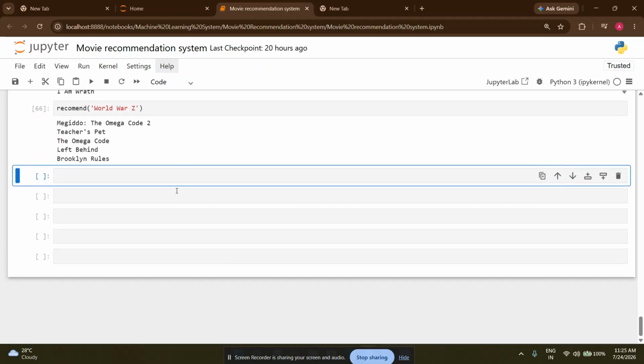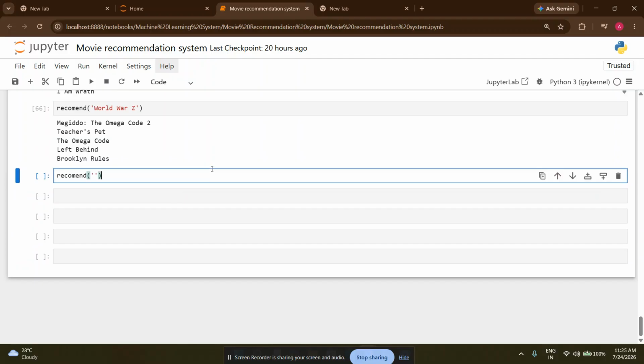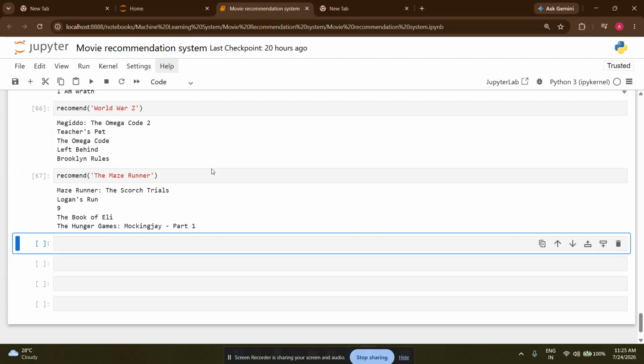So let's try one more name. The last name that we are trying is the Maze Runner. Now enter. After giving the name the Maze Runner, we can see that we are getting some names like Maze Runner: The Scorch Trials, The Book of Eli, etc.